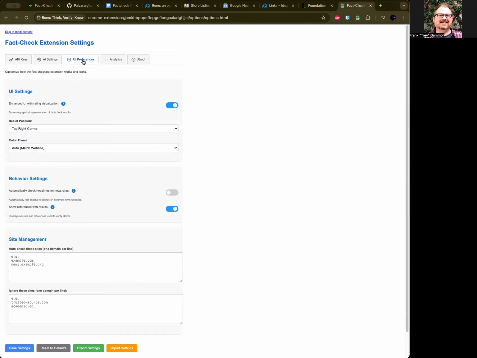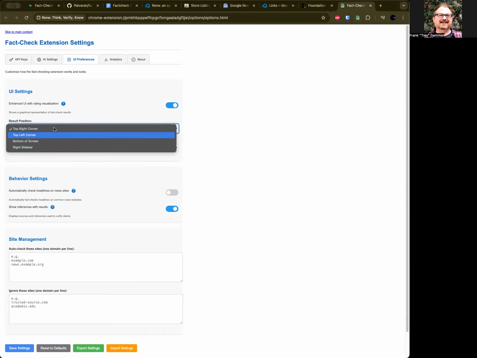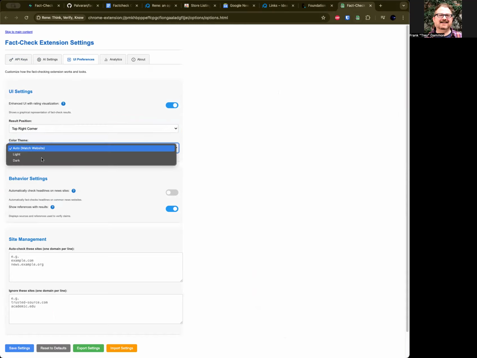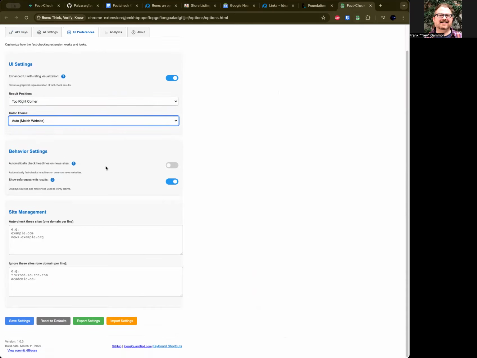Over here in UI preferences, you can see the enhancement. You can move the top right to the top left or put it in different positions. I put in dark mode, so you can experiment. This is an experimental feature I would warn you against using for now, but I have it there because I'm eventually going to work on it some more. But it's to auto check.